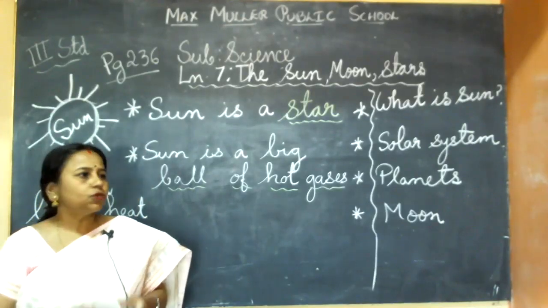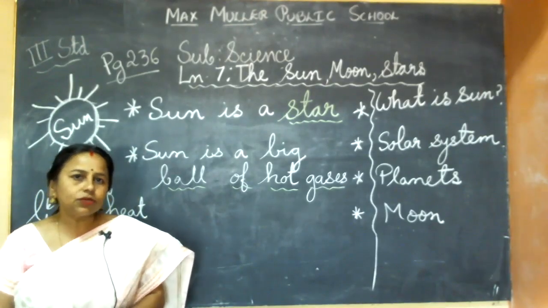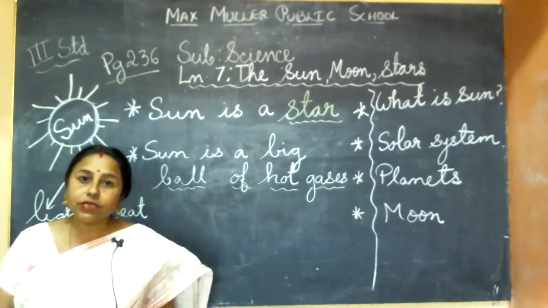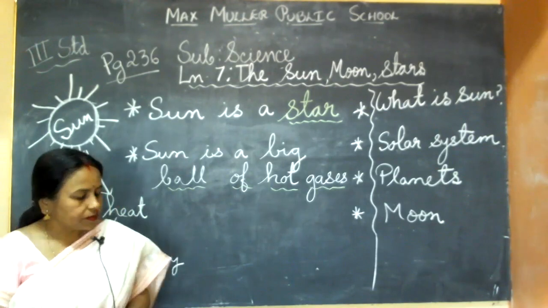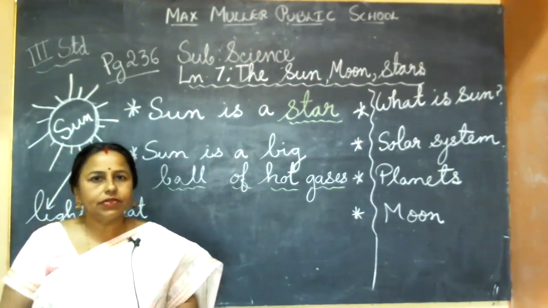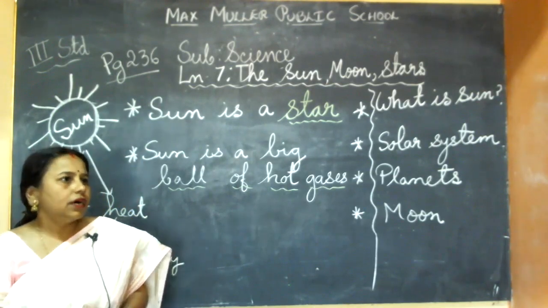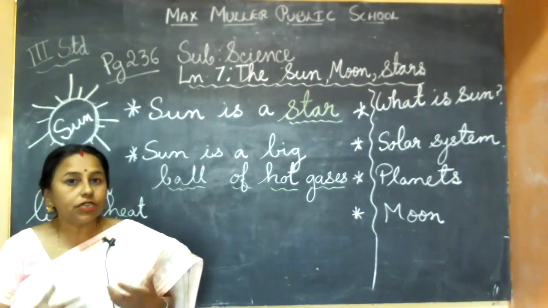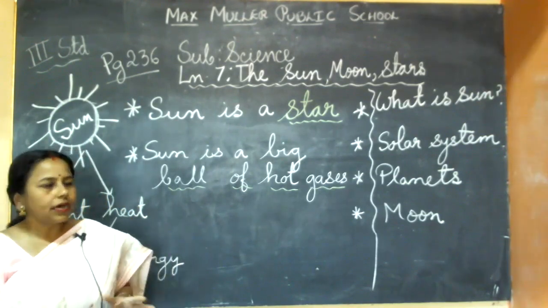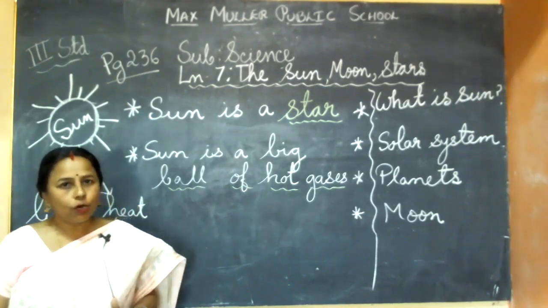You know what is the main source of light? Sun is the main source of our light. And without light, life is not possible because we won't be able to see anything. And two types of objects we learned. One is natural luminous objects, which can produce light or give out light. They are called luminous objects, and apart from luminous, other things are non-luminous.